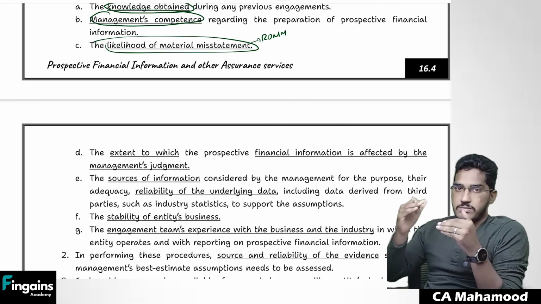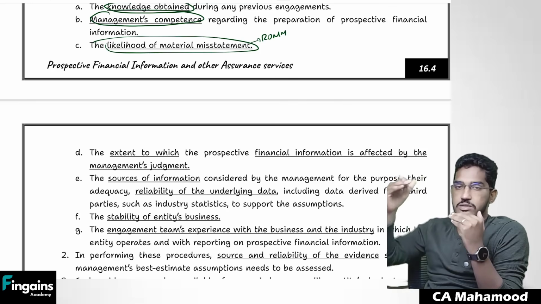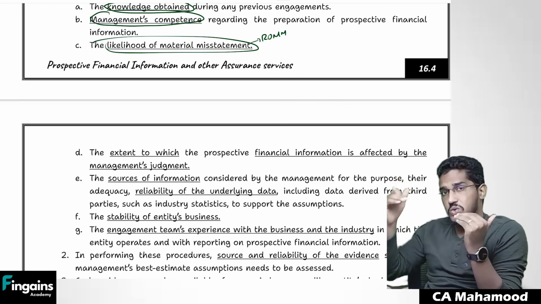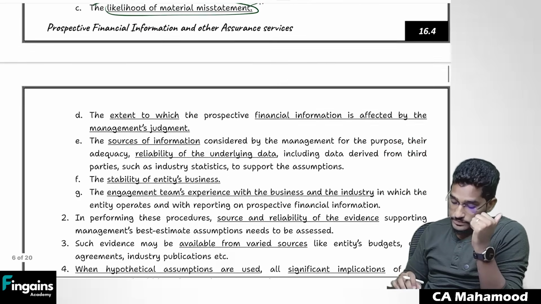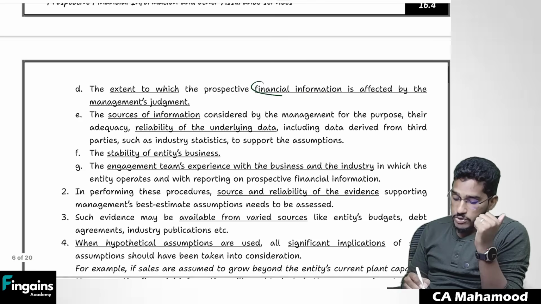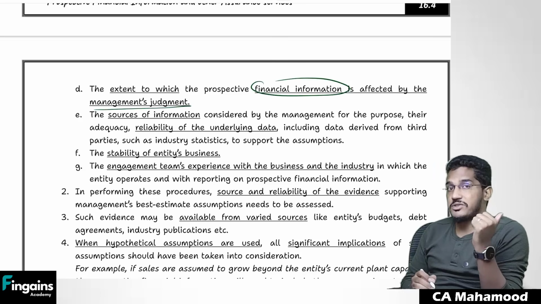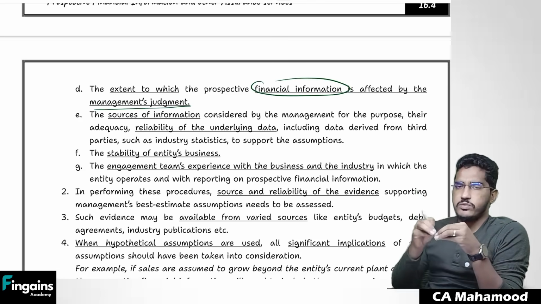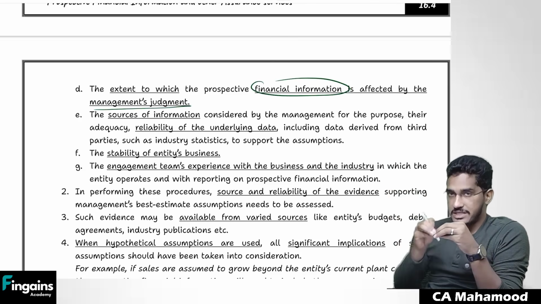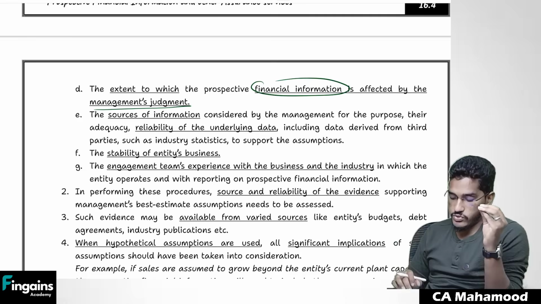When you find that risk of material misstatement is high, more examination procedures. When you find that risk of material misstatement is low, lower examination procedures. And also how far the prospective information is affected by management's judgment. If more management judgment is involved, more procedures you have to perform. If less management judgment is involved, less procedures you have to perform.